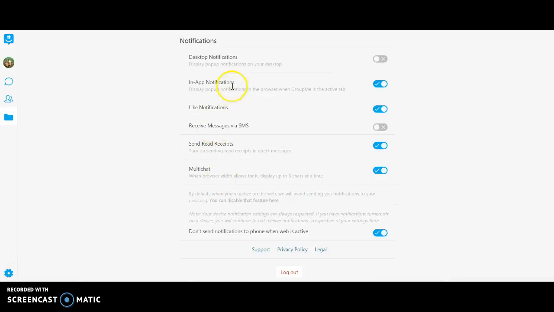Also, by going to settings, the teacher can allow this to give them notifications, whether they want them sent to their phone or if they want them to stay in the app. Or they can even mute certain messages. So if there was a group message with a parent and that student isn't in their classroom anymore and they don't need it, if they don't want to delete their messages because they want to keep them, they can just mute it, and therefore they won't get any notifications of that particular group message.